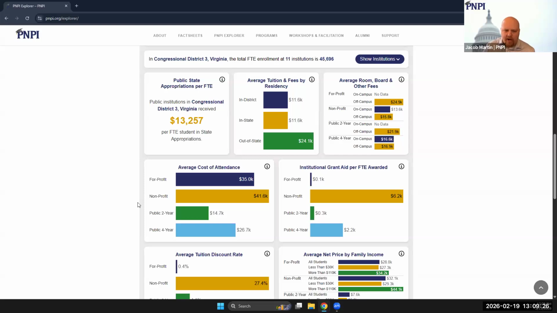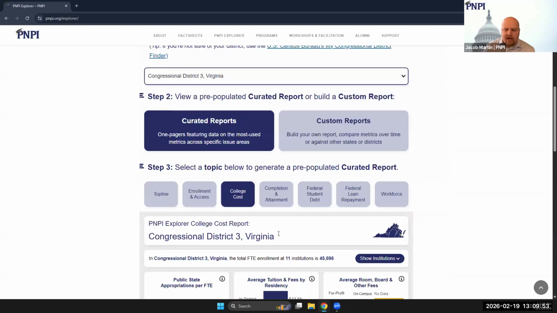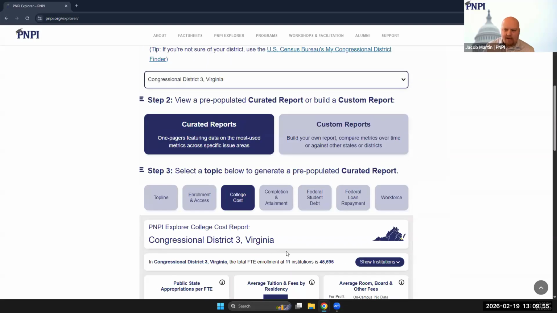This is also a great place for me to make a methodological point, which is that when data are unreported, the Explorer is going to note this for you. And we can see that here in average room, board, and other fees. For 2 of these entries, we have no data, and that is substantially different than a value of 0. And I say that just so you know that at some points in this Explorer, you will see values of 0, and you can treat those as true 0, because we always separate that out from instances where there is no data.